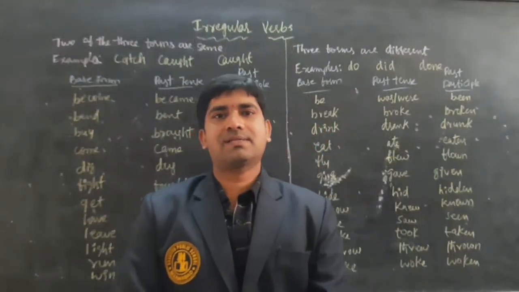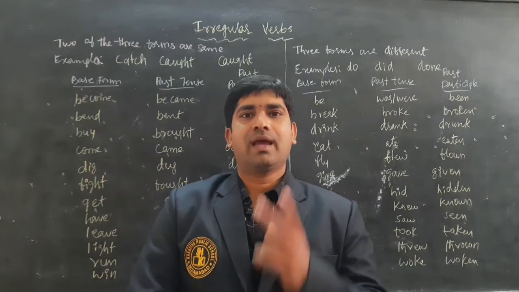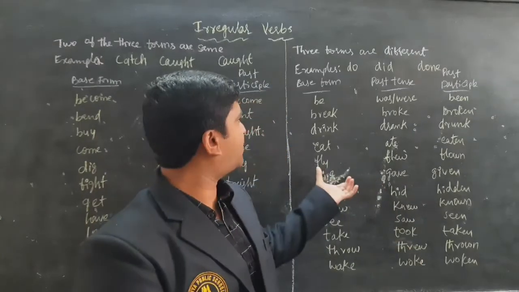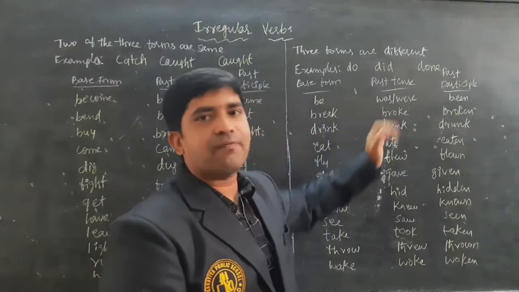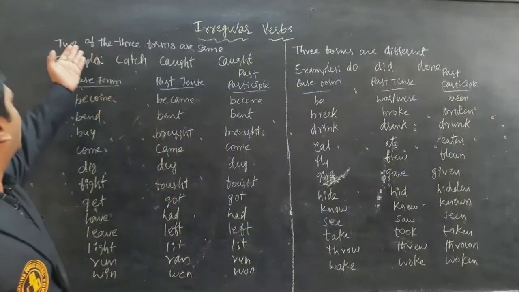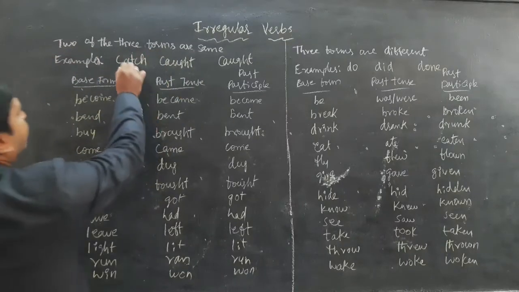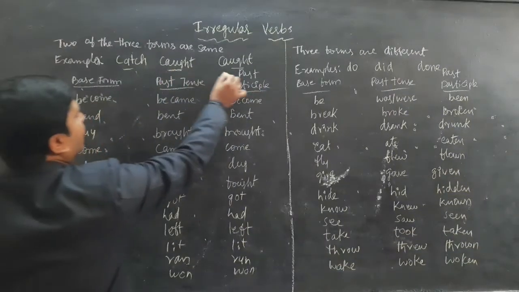Few examples of verbs which have two forms the same, and few examples of verbs which have different forms. Here see the examples. Two of the three forms are the same. Example: catch, caught, caught.